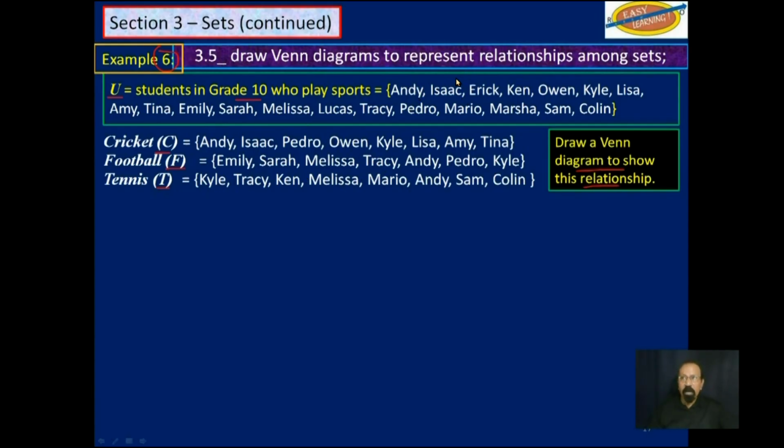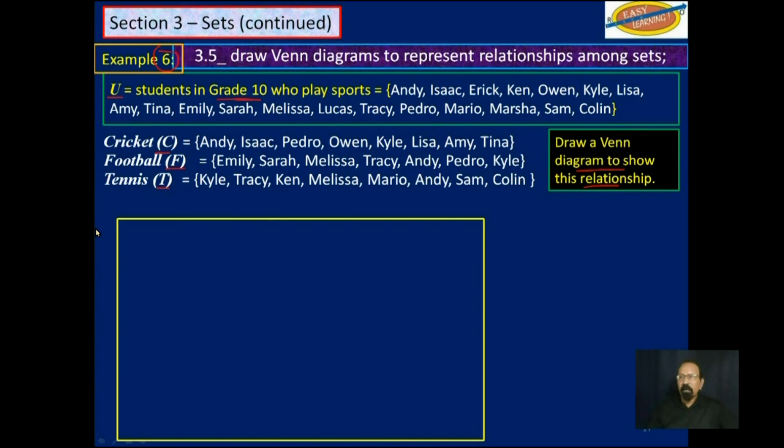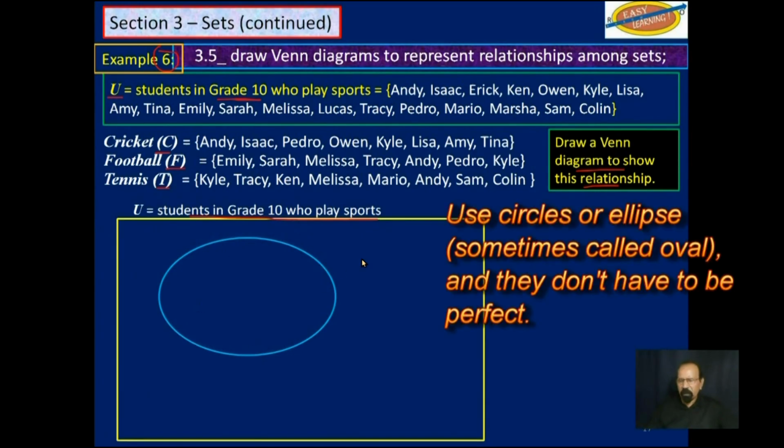You have to account for everybody who plays sports in grade 10 at this particular school. So again, you start with this rectangle and you label it U, students in grade 10 who play sports. Then you draw 3 shapes, circles or shapes that look like this.